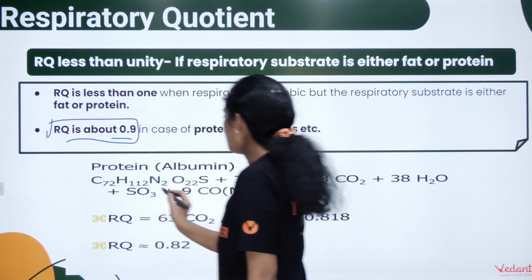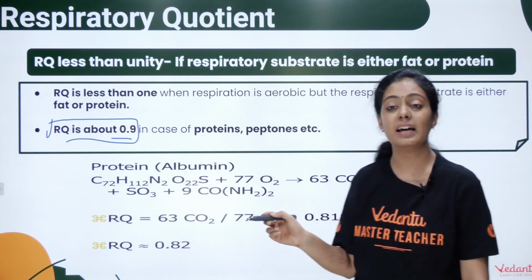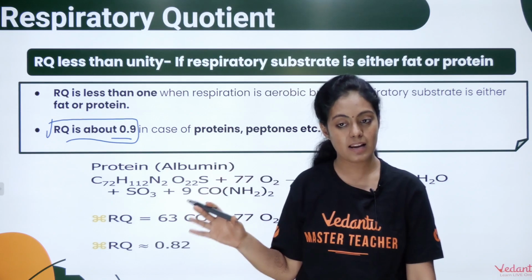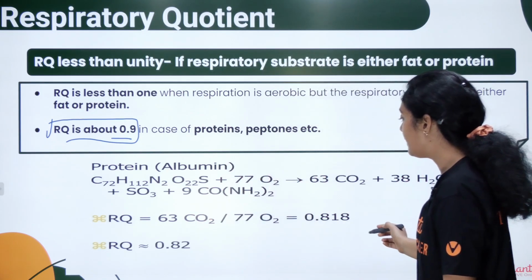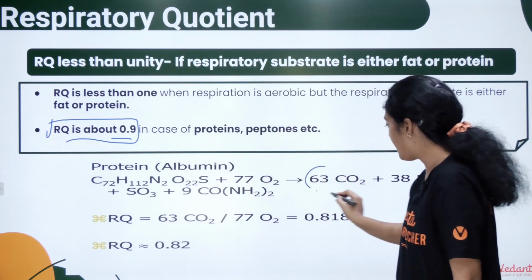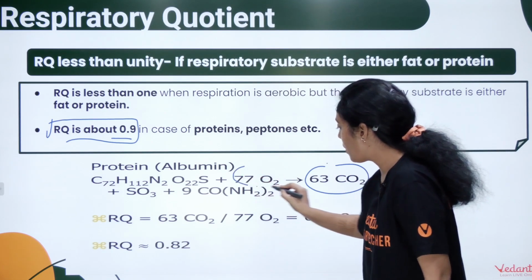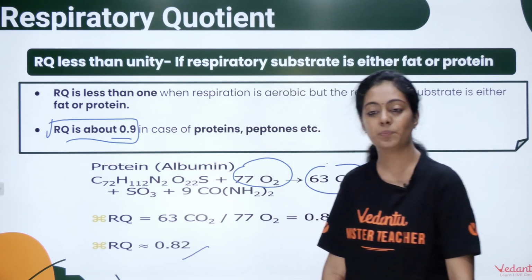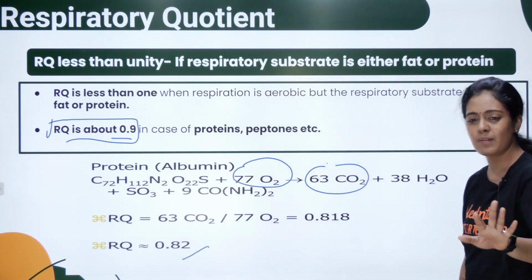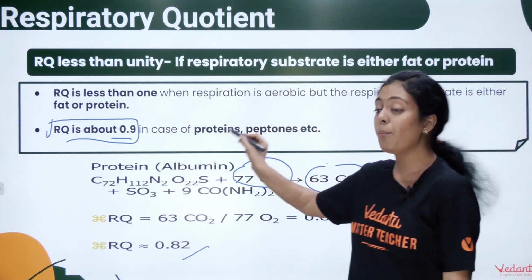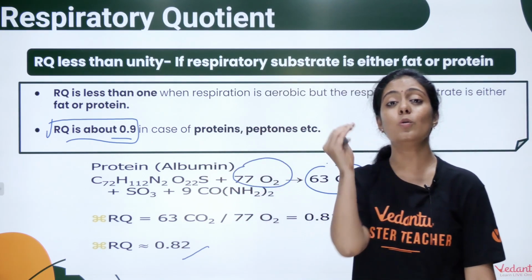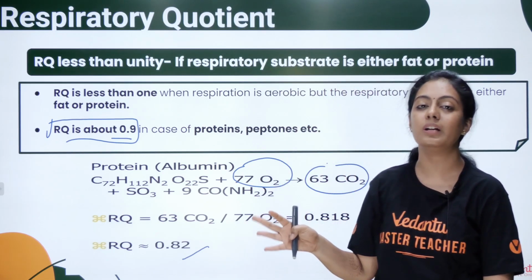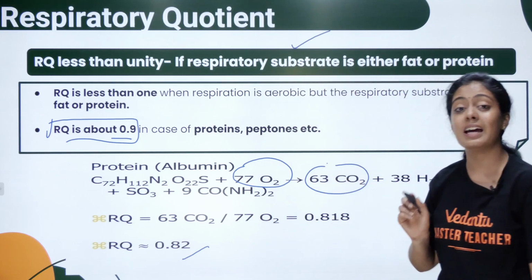Okay, inga oru example eduthirukom, albumin. Albumin enga irukku pasangala, it's present in your blood plasma. It helps in maintaining your osmotic balance. Okay, so how do you calculate the RQ? It is the volume of carbon dioxide evolved divided by oxygen consumed. You can see the answer is 0.82. Okay, so approximately உங்க textbook la கொடுத்திருக்க value வந்து 0.9. So if the RQ is less than 1, then the substrate is either a fat or a protein. So that is what we have to understand here.